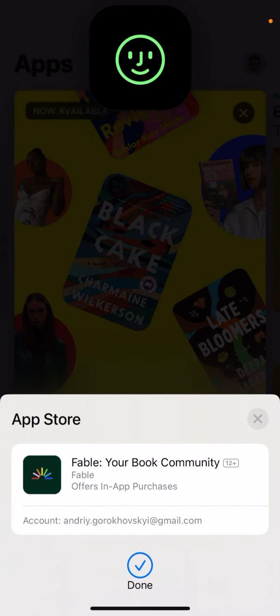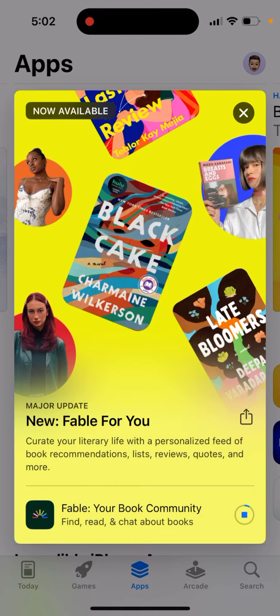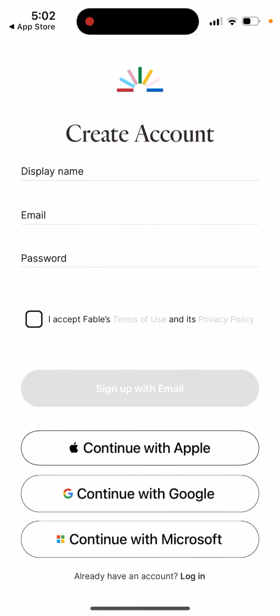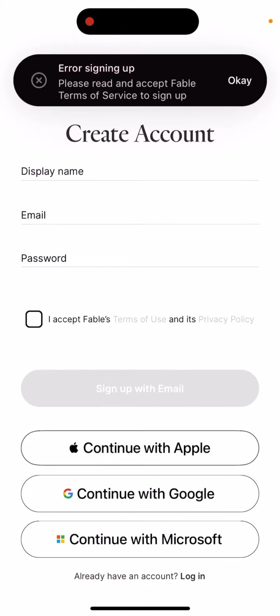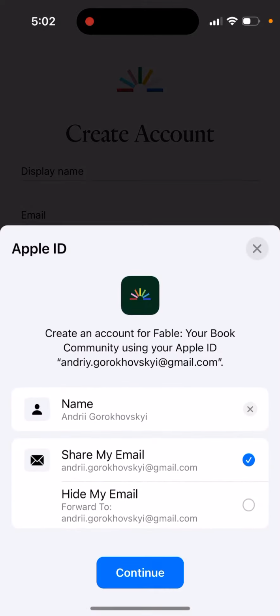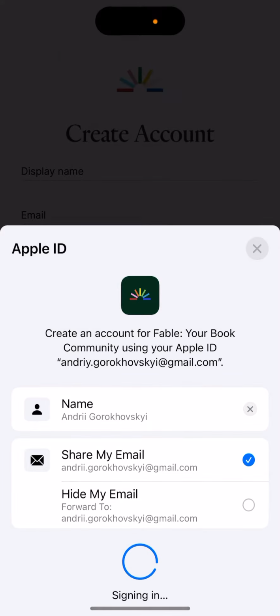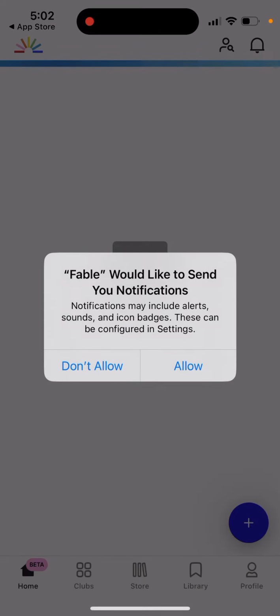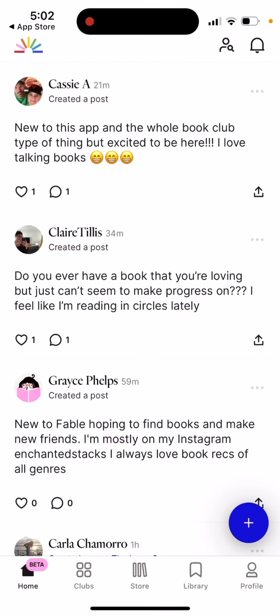So just double click to install it. And yeah, this is the app which you can try out. And then let's just open it up. You can easily continue with Apple, Google, or Microsoft. You just need to accept the terms, and then you can just sign up here like that. That's basically the idea. Signing up is super easy.